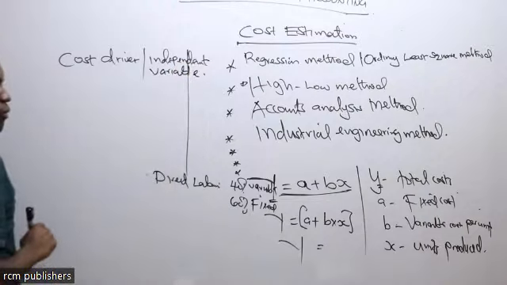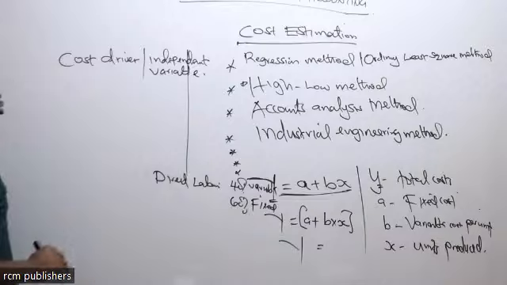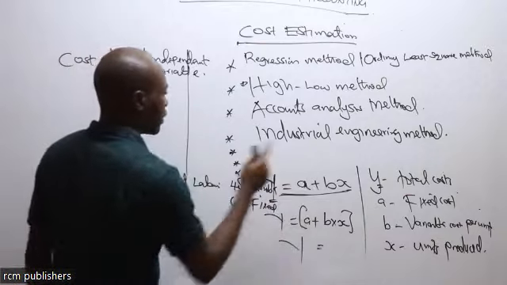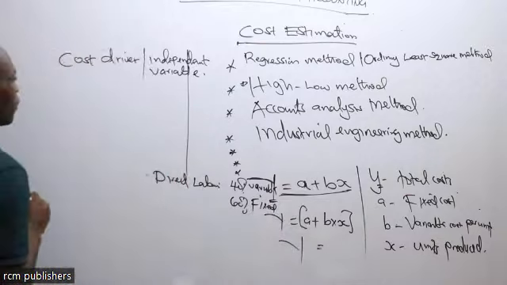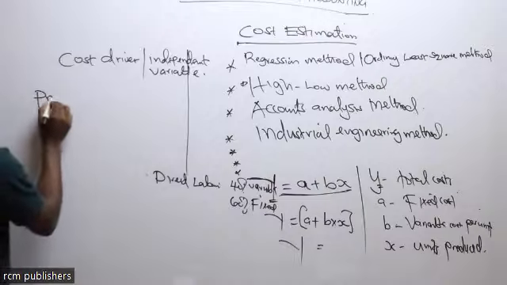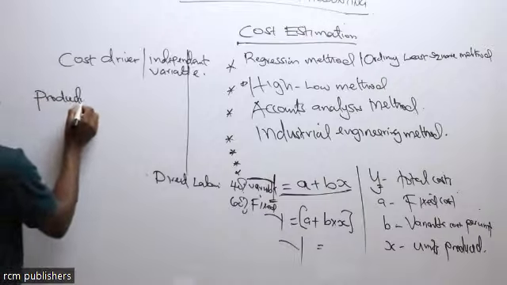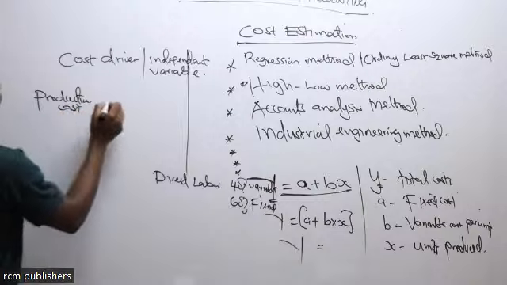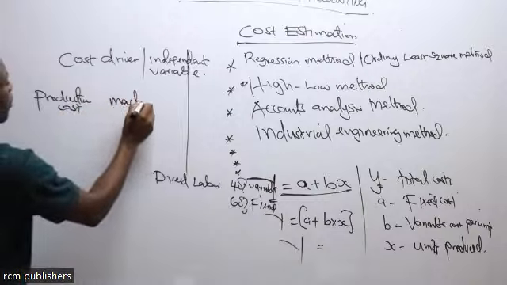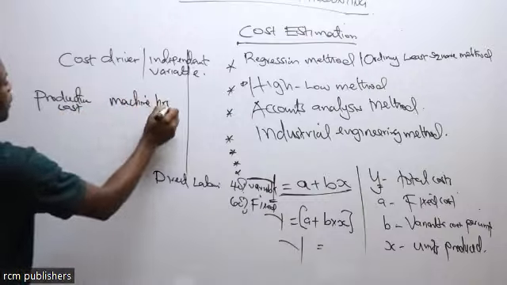So in the question, you'll not be given Y and X. No, the examiner will basically tell you we have production cost, and then we have machine hours.